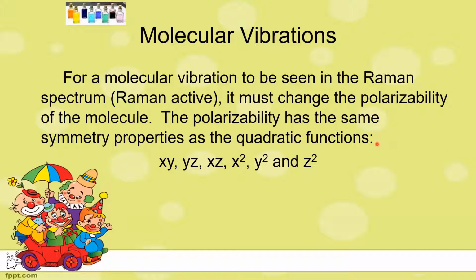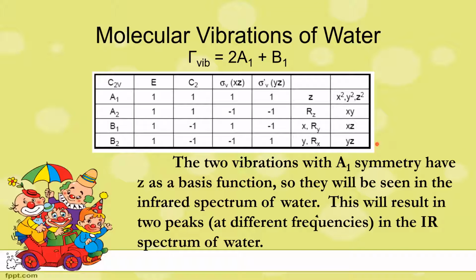For IR spectroscopy, we use the Cartesian coordinate functions x, y, and z. But for Raman activity, it depends on the polarizability, which is a function of the quadratic functions xy, yz, xz, x squared, y squared, and z squared.